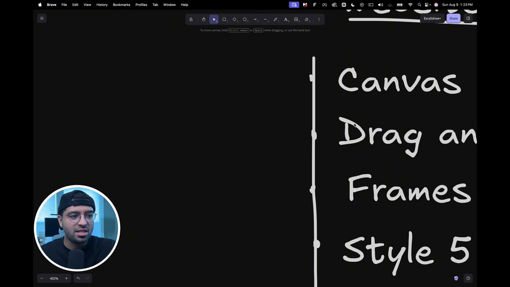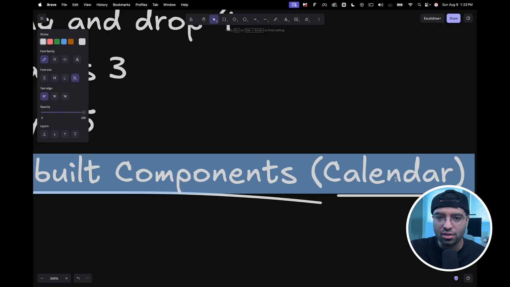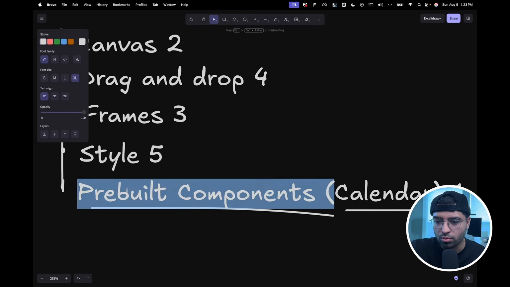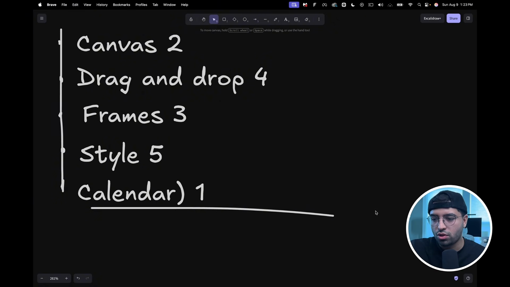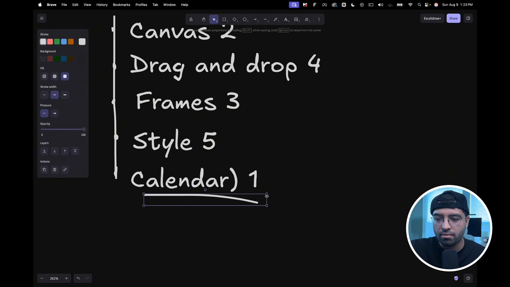If not, no worries. Since we're building this website builder, obviously the first feature would be the canvas. That's what everybody would think. But that's not actually the feature you need to build first. It's actually components, the calendar. Now, not components, I mean the calendar section. So we'll remove this real quick. The task was you're trying to build a calendar so it can render on the site, right?